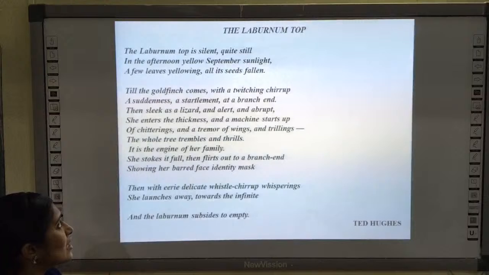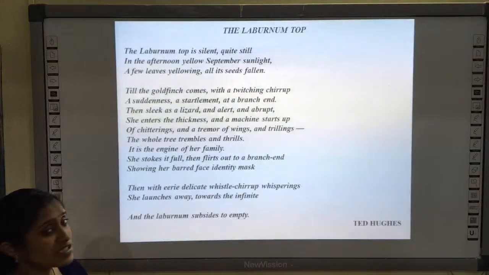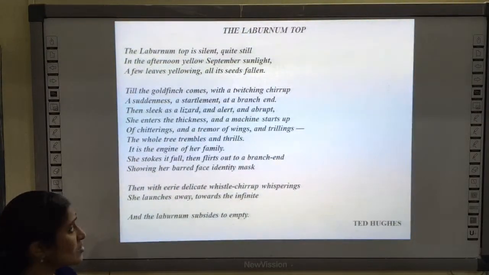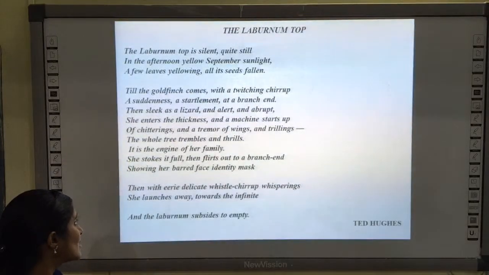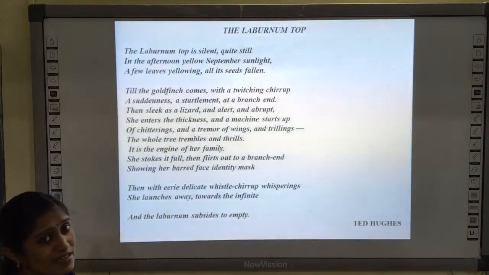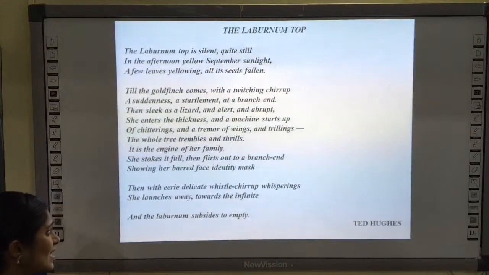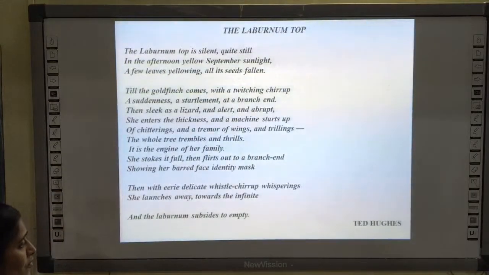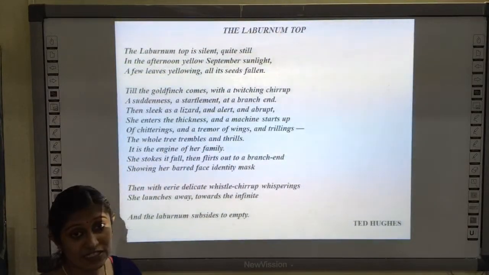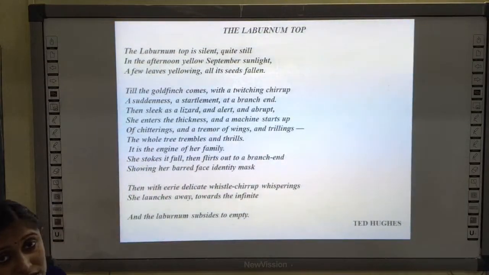Then sleek as a lizard and alert and abrupt, she enters the thickness and the machine starts up of chitterings and a tremor of wings and trillings, the whole tree trembles and trills. It is the engine of a family. She stokes it full, then flirts out to a branch end, showing her barred face identity mask. Then with airy delicate whistle chirp whisperings, she launches away towards the infinite, and the laburnum subsides to empty. By Ted Hughes.